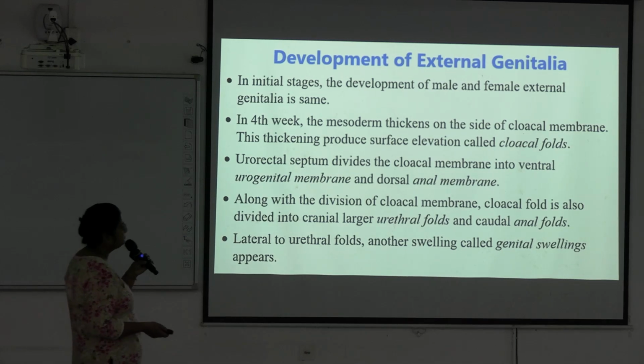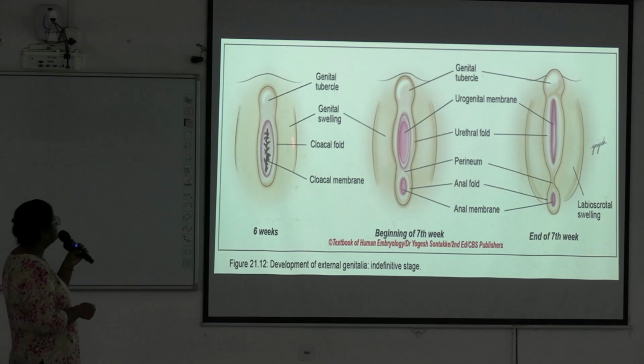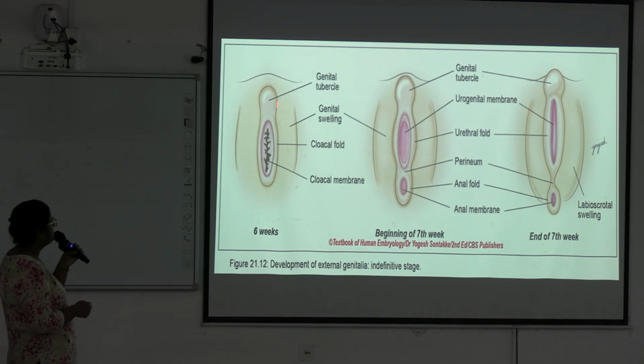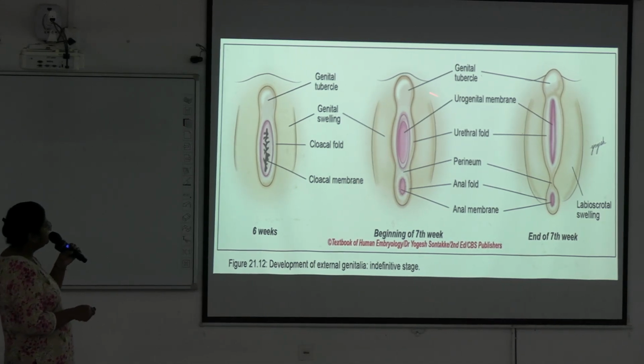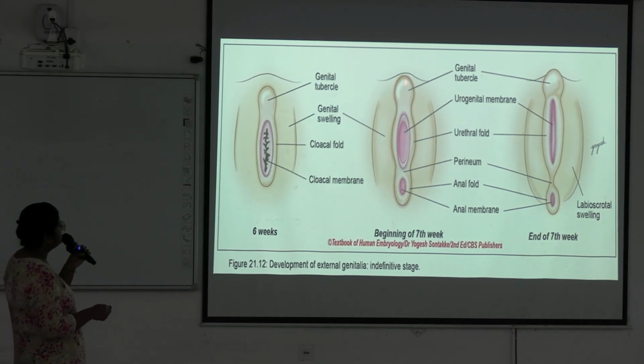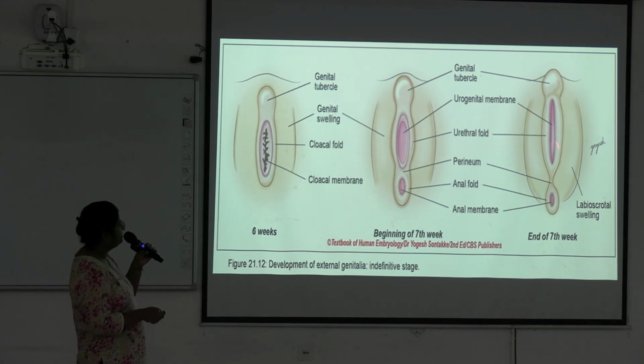Okay. Next. See here, this is the genital tubercle. These are the genital swellings, cloacal folds, cloacal membrane. The cloacal membrane is dividing here to form the urogenital membrane and anal membrane. These are genital swellings, urethral folds, genital tubercle. So here it is the urogenital membrane. This is urethral folds, perineum, anal folds.